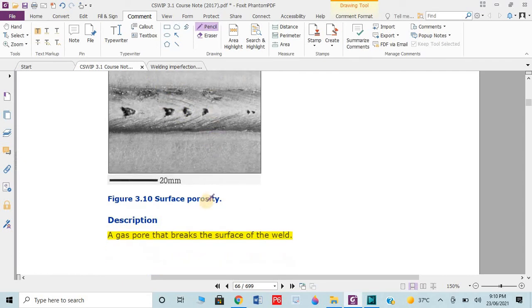Surface porosity. What is porosity? As I already explained, a gas pore that breaks the surface of the weld. This is the continuous surface. If it is breaking from any point, it's known as surface porosity.